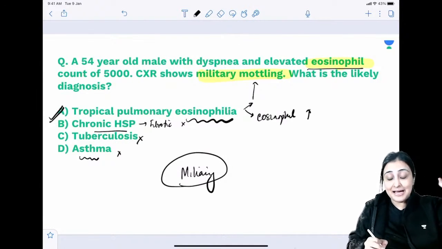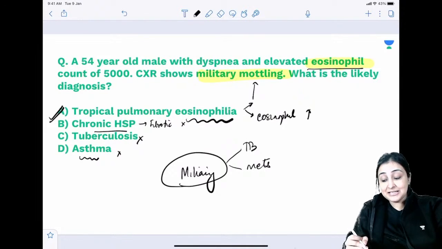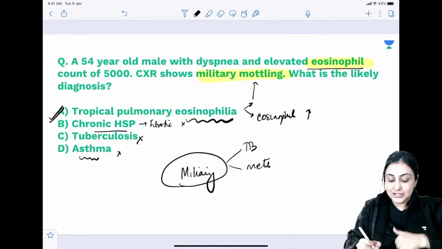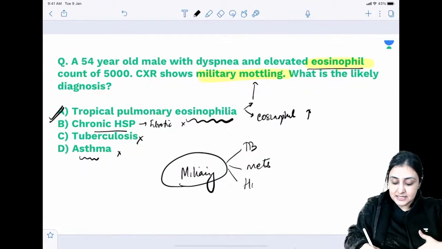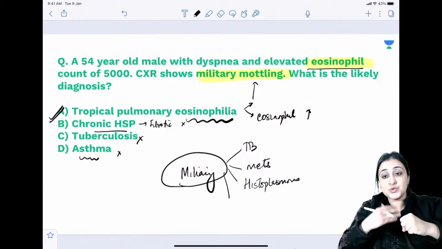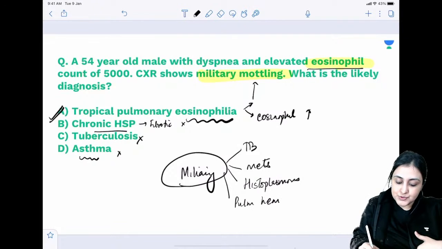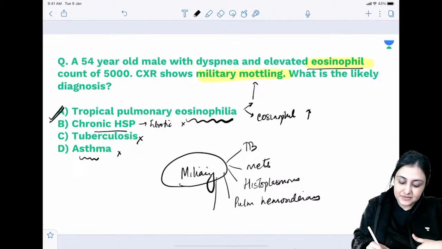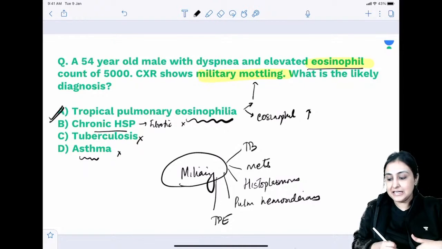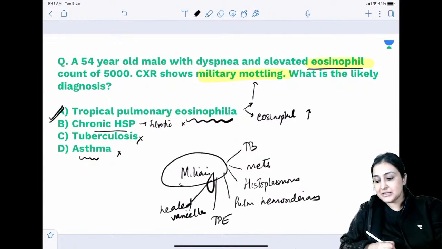These tiny bilateral nodules, most important TB. Apart from that, vascular, because miliary TB is what? It is hematogenous spread, right? So TB. Apart from that, very vascular metastasis, something which always mimics tuberculosis. Histoplasmosis can have miliary mottling. Apart from that, if we have mitral stenosis and you have hemosiderosis, lungs में blood आ रहा है, pulmonary hemosiderosis can have miliary mottling, and something that we have just learned is tropical pulmonary eosinophilia, and very rarely healed varicella can give you miliary mottling. Varicella जब heal हो जाएगा तो miliary nodules आएंगे.